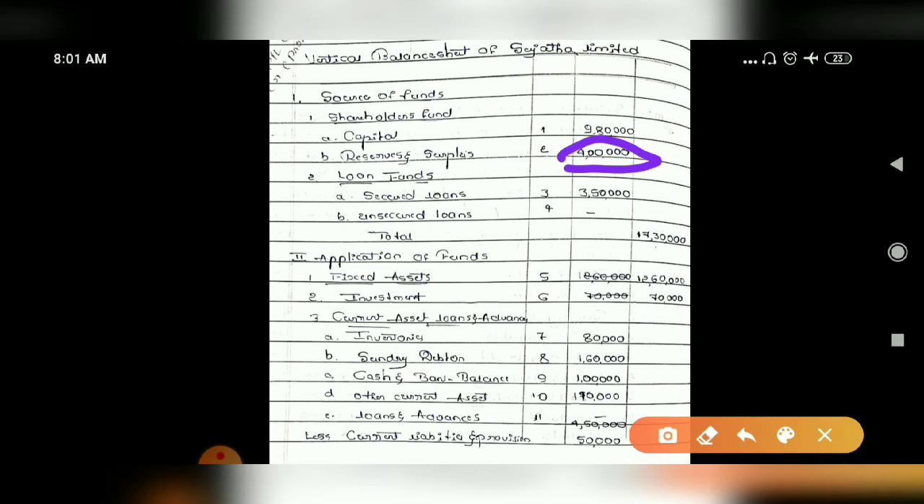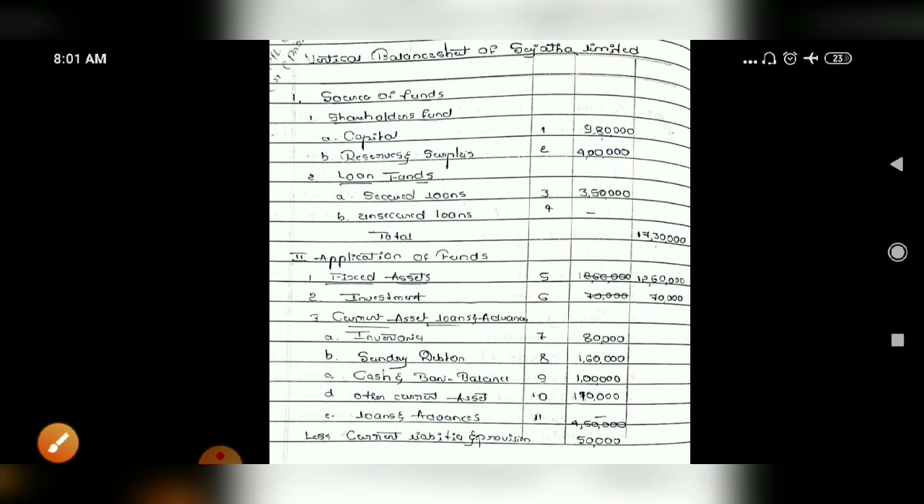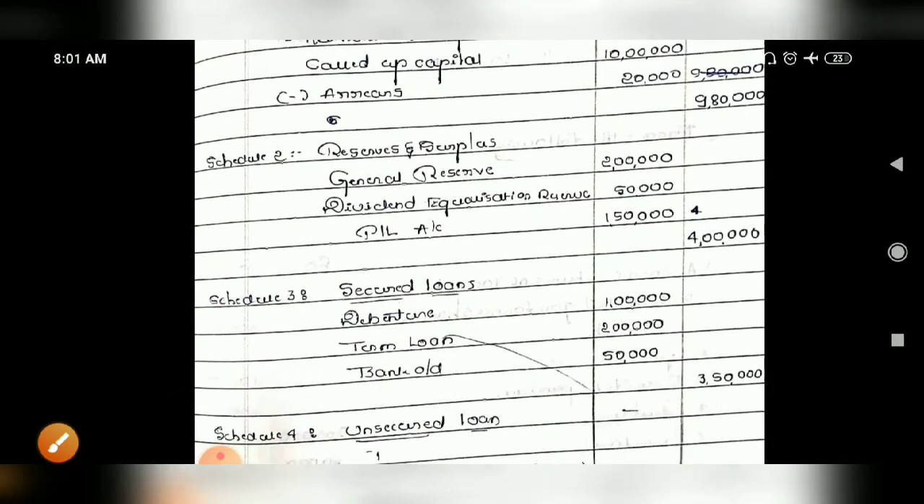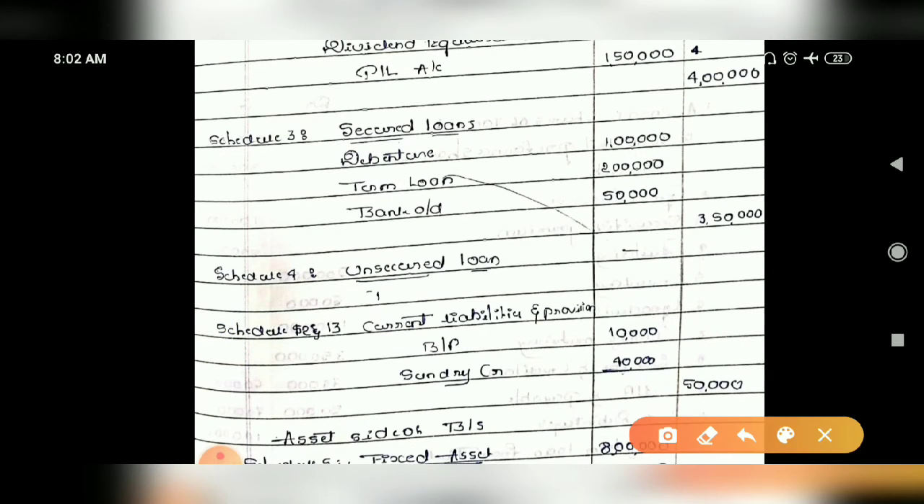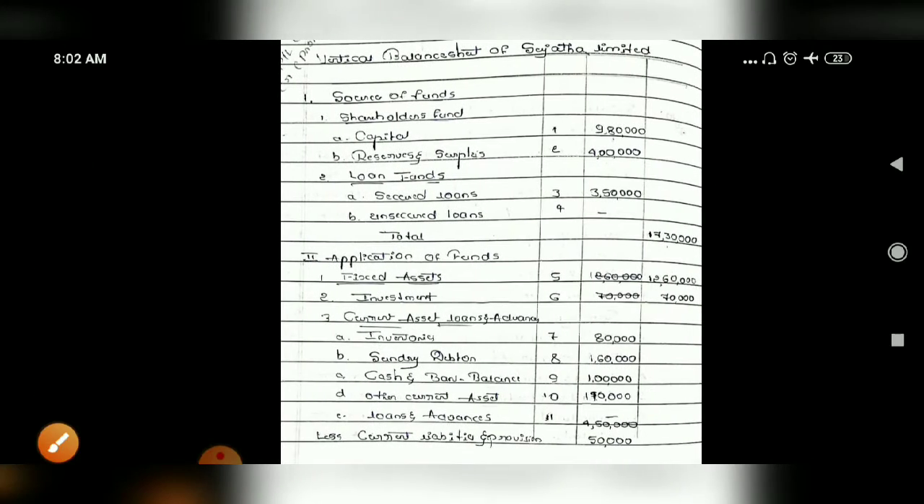Got it? Then next, schedule number 3 is concerned with secured loans. So debenture will come under secured loans, correct? No, term loan, bank OD. So these 3 types of secured loans are there. The total will be 3,50,000. Take it into the main format now.